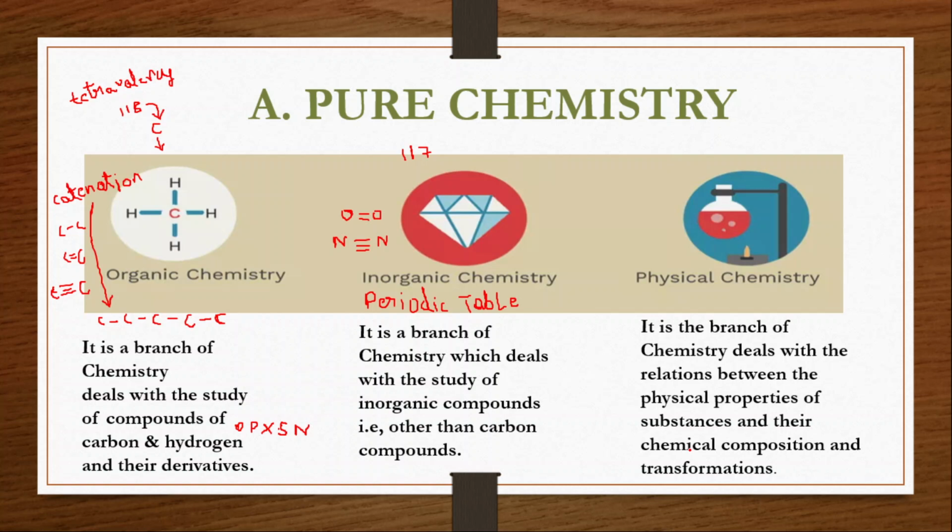So in physical chemistry, you are going to study theories. Based upon the theories or the experiments, you are going to write a formula for it. Using that formula, similar kinds of other situations or other experiments can be handled. If the main experiment is done with, let us take, a substance A, and then the same experiment is done with substance B, what are all the changes? You can't always do the experiment and check. So we have done the experiment for A and it is going well with the theory also.